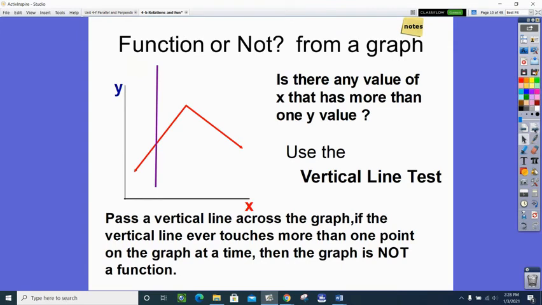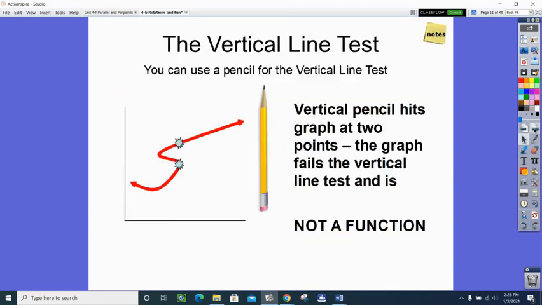Now, wait a minute. Then what would one look like that's not? Well, here's an example. And if I take my vertical line, you can already see that right here, when I hit those 2 points, or that part of the graph, I'm hitting 2 points at the same time on a vertical line. Over here, if I move the pencil over here, I'm actually hitting 3. 1, 2, and 3. And what that is saying is whatever x value this is, it has 2 y's, and that would make it not a function.